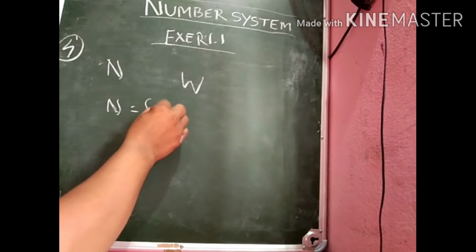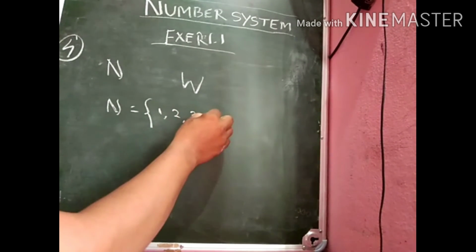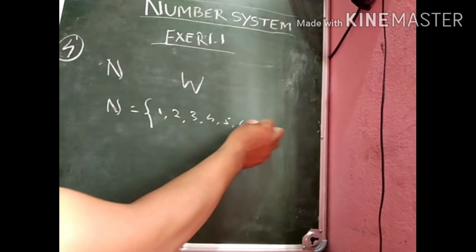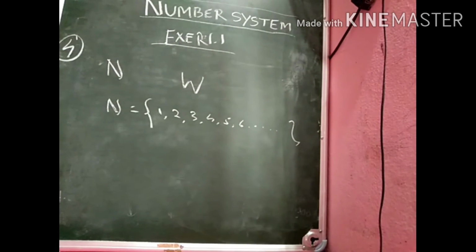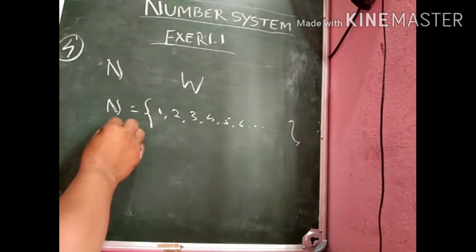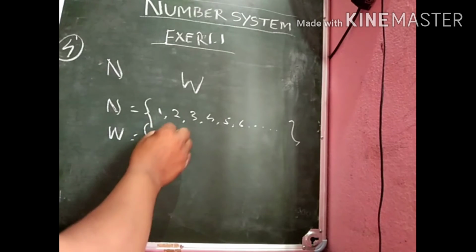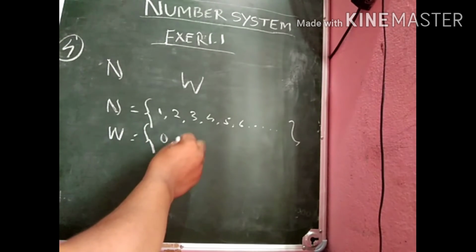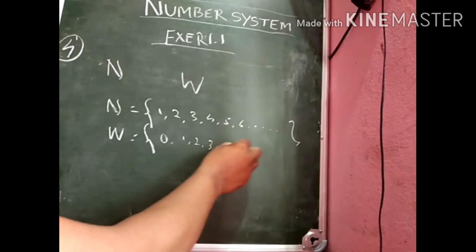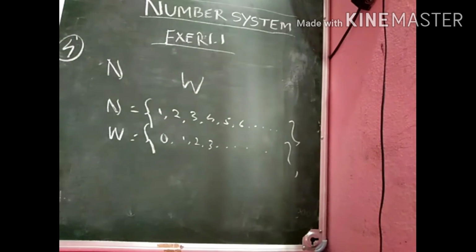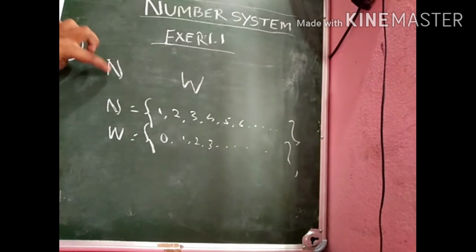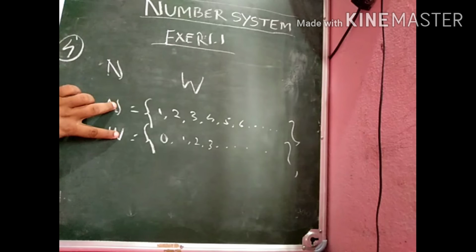You know that the natural numbers are represented by the elements 1, 2, 3, 4, 5, 6, 7 and so on, and the whole numbers are represented by 0 along with all the natural numbers.